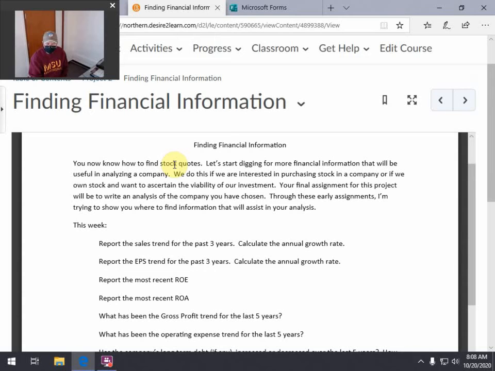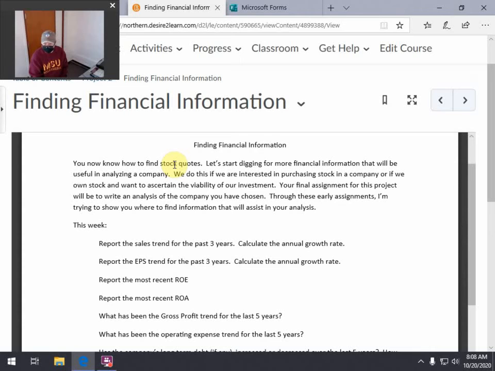Report the most recent ROE. Again, remember that FINRA site that I took you to? A lot of this is going to be right there. ROE, return on equity. So we want to see what the return on equity is, the most recent annual. For virtually all of us, that's going to be year-end 2019.